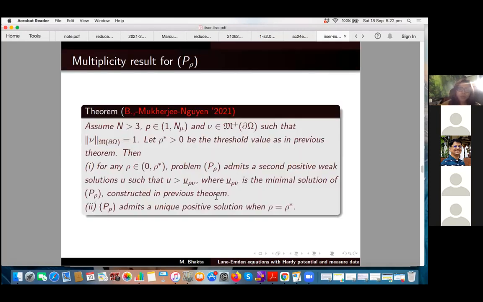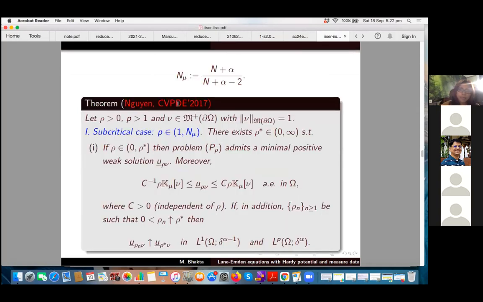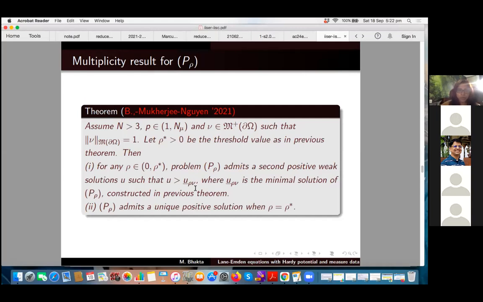So in a joint work with Nguyen and my former PhD student Devangana Mukherjee, we tried to explore the multiplicity of solutions, because they have proved the existence of a solution here. So we do not know: is the solution unique when rho is less than or equal to rho star, or do we have multiple solutions? That's what we are trying to explore here.